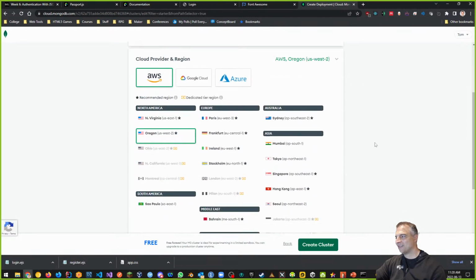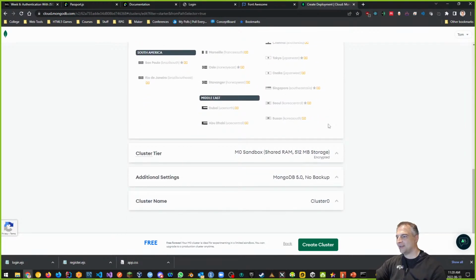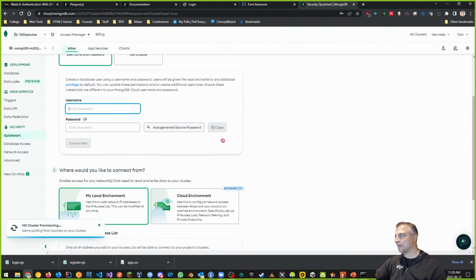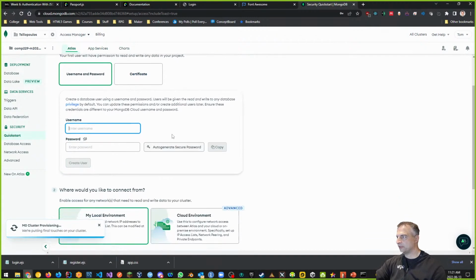Again, we're going to go shared. I want to go Azure Toronto, which is the closest place. And I'm going to keep it as cluster 0 and click create cluster. And it should be doing it right now. Now, username and password. All right, so create a database using username and password. It says that this is what we want to do.